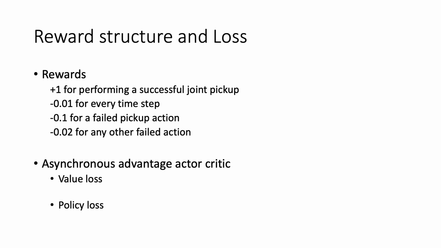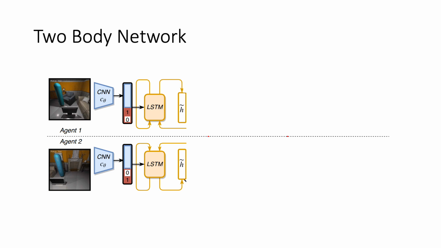For now, we use standard asynchronous advantage actor critic training. That is, no innovations on this side. Where we do innovate is on the policy function. As mentioned before, we want the agents to communicate with each other, and that's where we change things up a bit. I do want to say that this is only a first step, and I think a lot of improvements can be included in this stage.